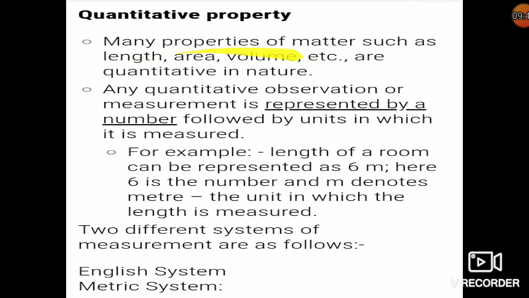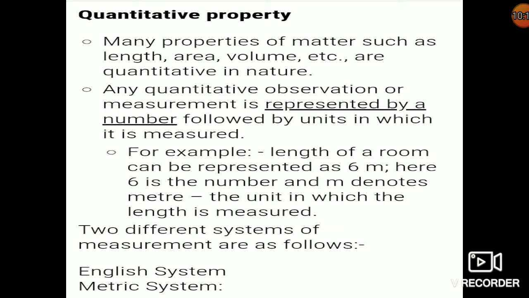Now, many properties of matter such as length, area, volume, etc. are quantitative in nature. That means you can represent them with some fixed value. It has two parts. One is the numerical part, that means one number, along with the unit. For example, the length of a room can be represented as 6 meters. See, 6 is the number and then you get the unit. Here 6 is the number and m denotes the meter, the unit in which the length is measured.